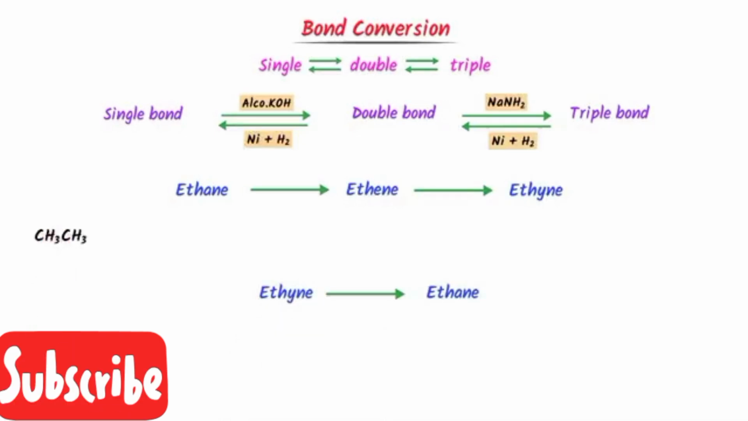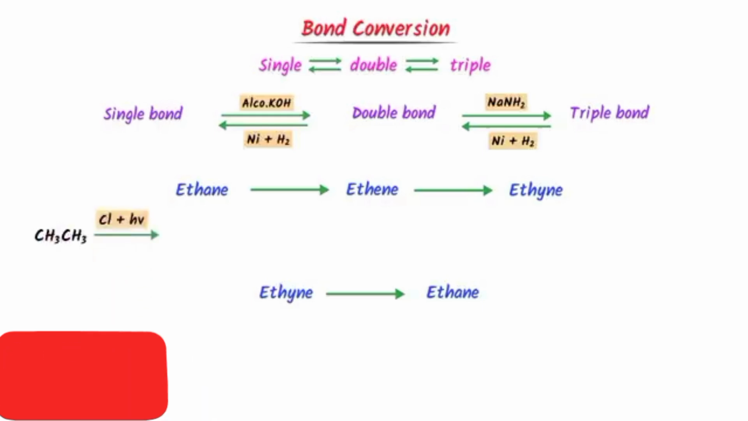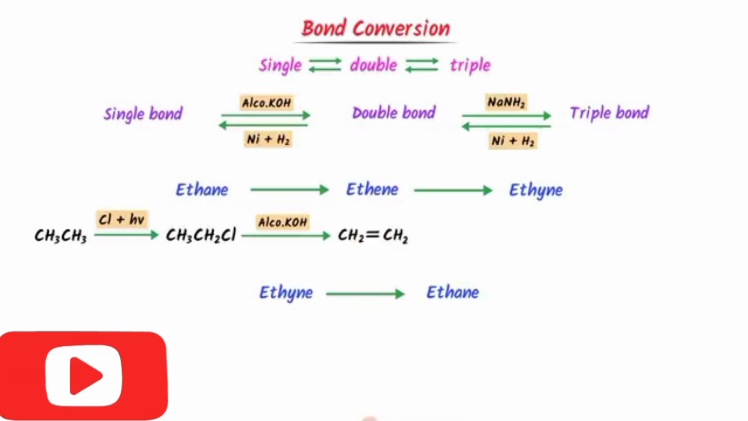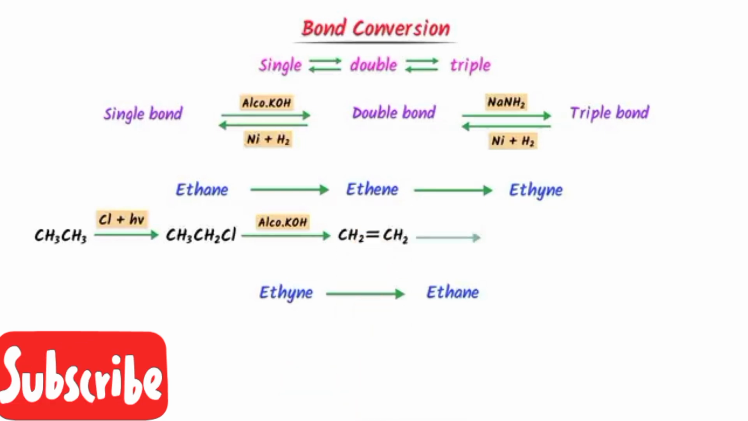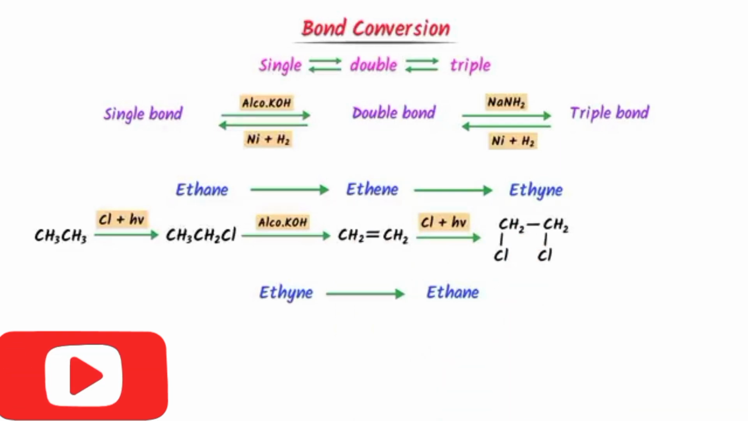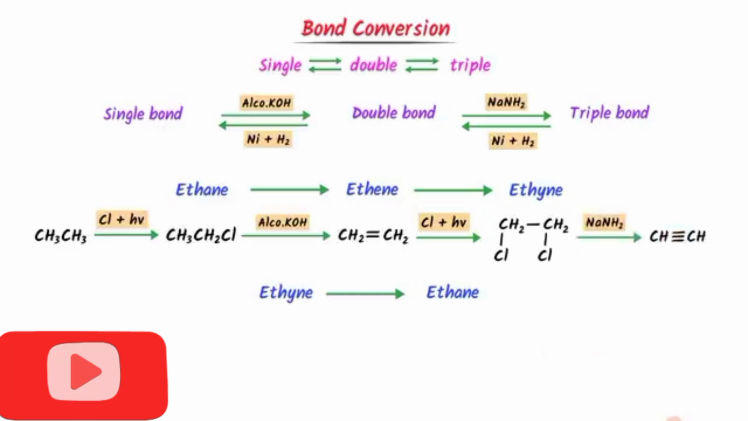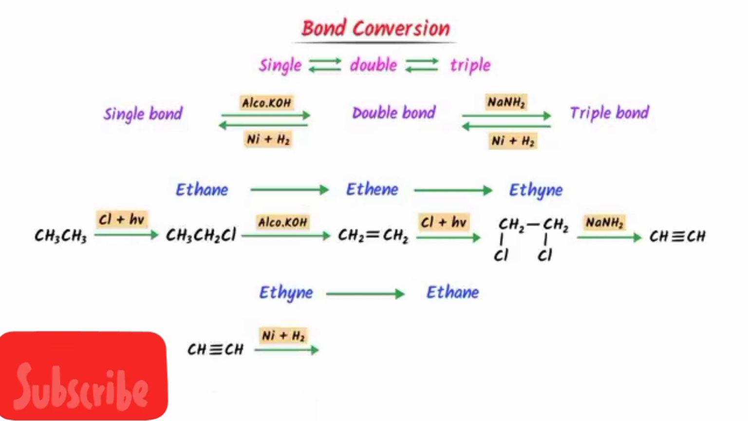Firstly, I write ethane and I activate it. I add chlorine and UV light. I get ethyl chloride. Now I add alcoholic potassium hydroxide, in order to do its dehydrohalogenation. I mean I remove hydrogen and chlorine from it and I get ethene. In this case, I write here ethane activated in the presence of chlorine and UV light. I get ethyl chloride and I add potassium hydroxide and I get ethene.